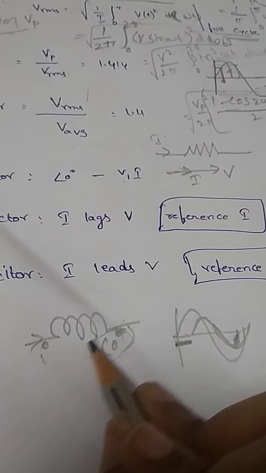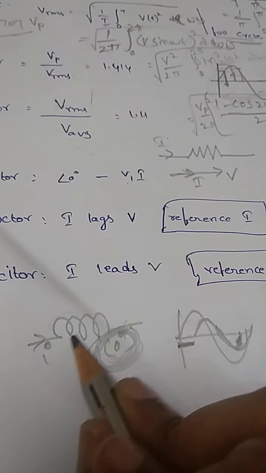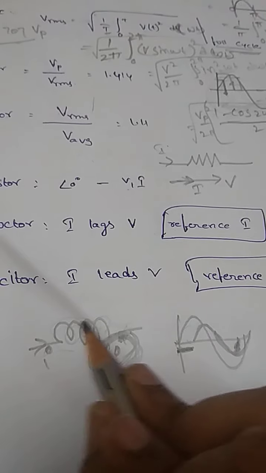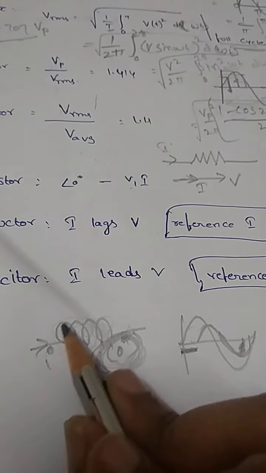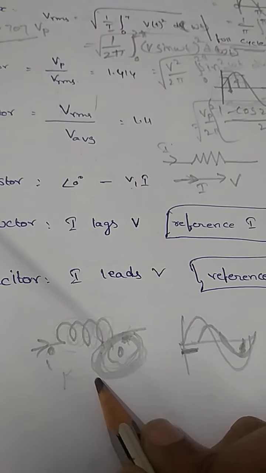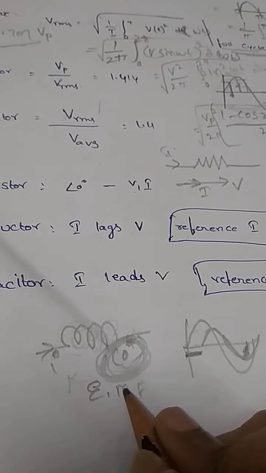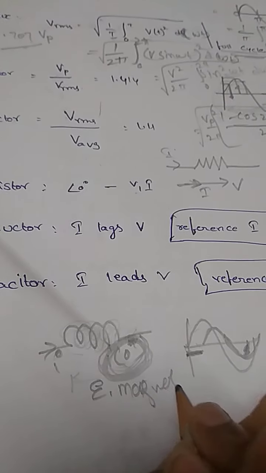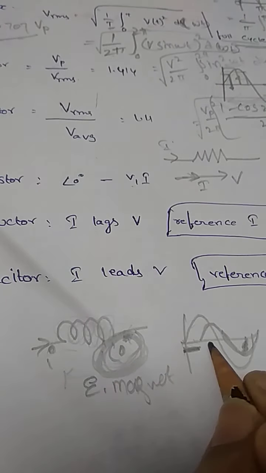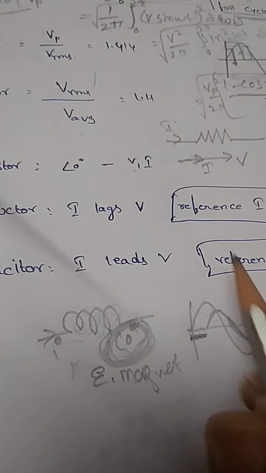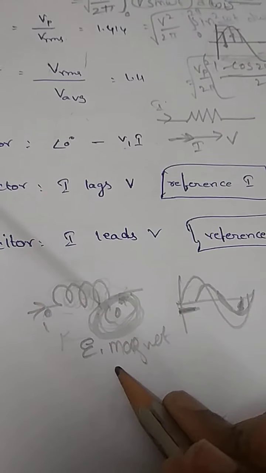Because of the already present current, because this inductor is a storage element which stores its energy in electromagnetic form. It does not allow the incoming current. Because of this opposition, there will be a delay in the circuit.